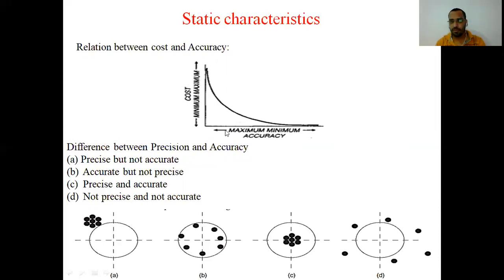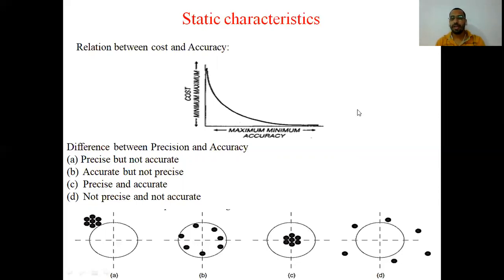And if you move to the right side of this accuracy, then here you see that the accuracy is minimum, so the cost is also minimum. So if cost is less, accuracy is less. If cost is more, accuracy is more.